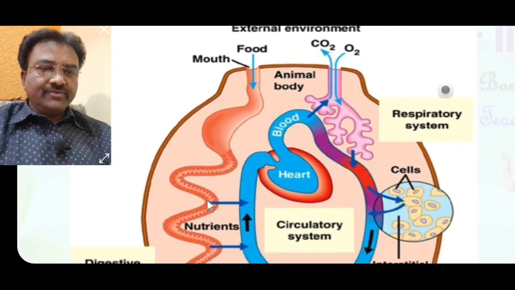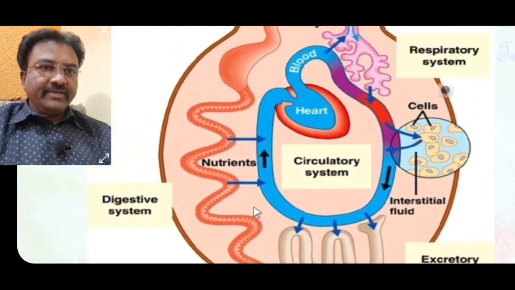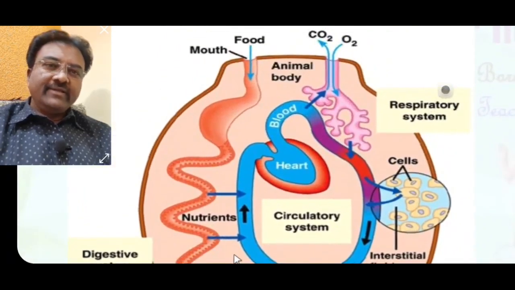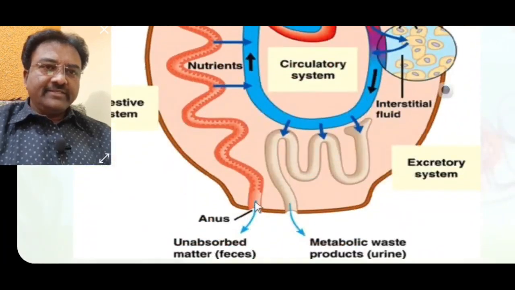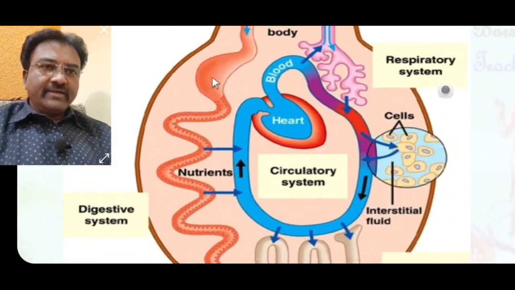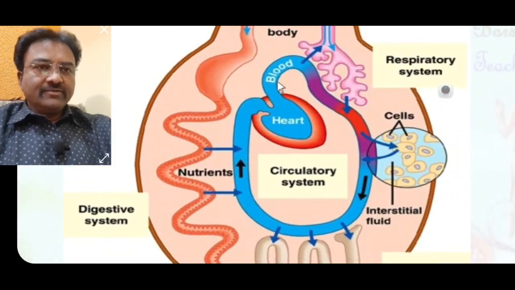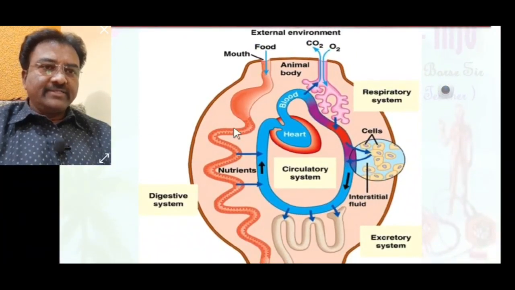This tube is the digestive system, the alimentary canal from mouth to anus. This part is the stomach.